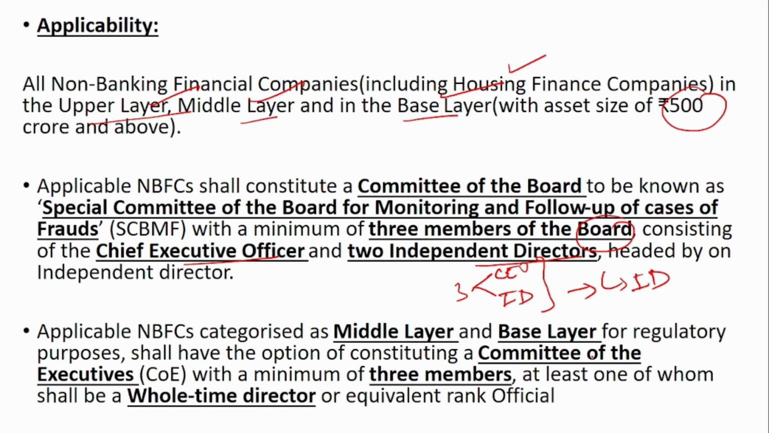So in case of middle and base layer, they are allowed to constitute a committee of the executives with a minimum of 3 members, and at least one of them should be a whole-time director. So remember, only in case of middle layer and base layer, this option is given. That is, it can have a whole-time director and it can be a committee of executives.